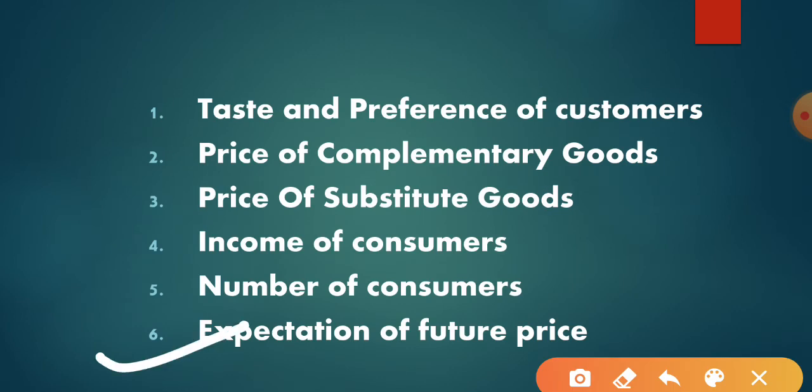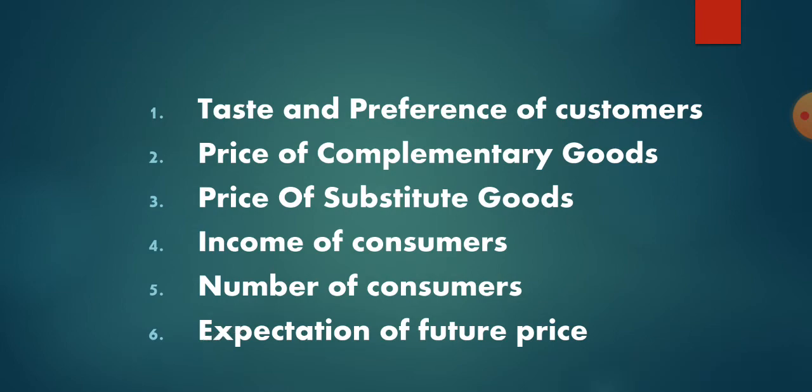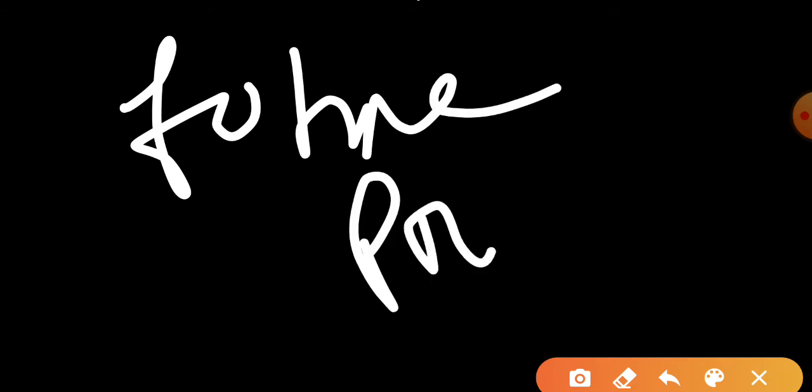Okay, next point, expectations of future price. Now what are your expectations relating to the future? Suppose I am talking from the consumer point of view, I'm a consumer, and I'm talking about the price of gold.